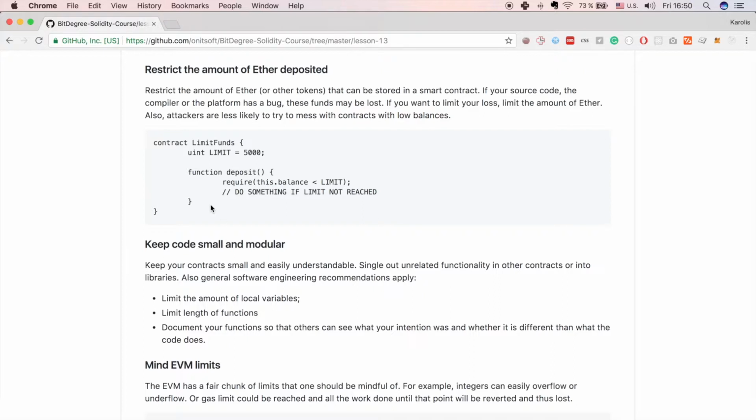So here we have an example of a limit funds contract, which has a limit of 5,000. So if we try to deposit some funds to this contract, and if we go over the limit, it will throw an exception. So this makes sure that the balance does not go over 5,000, because this is the limit that we are comfortable with to keep in this contract.